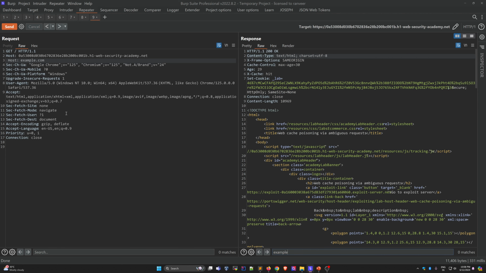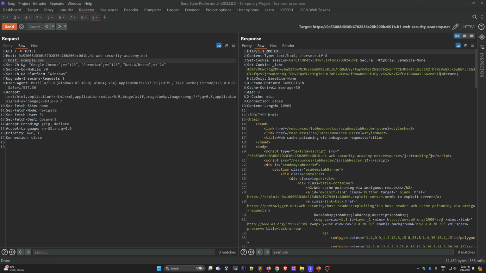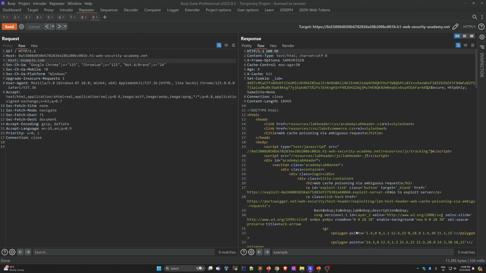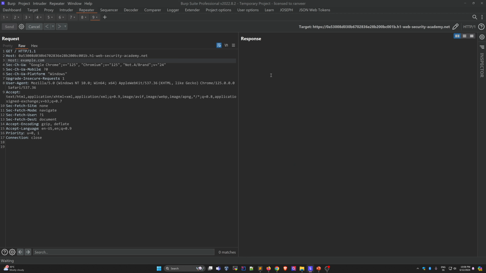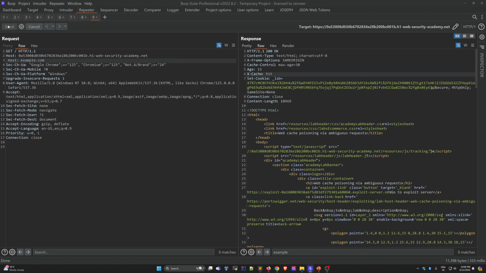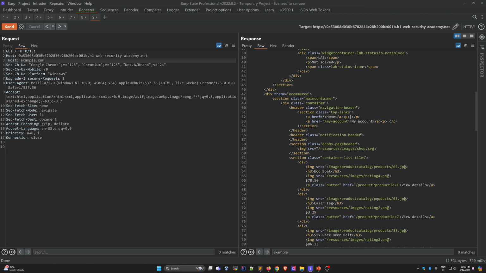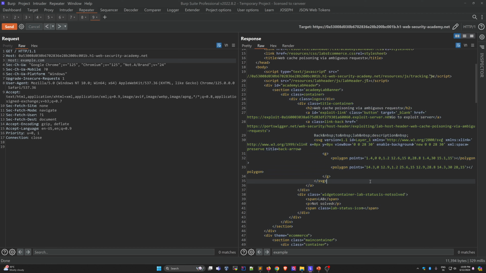If example is there, then there is web cache poisoning through this host header, but currently it's not there. Always, when you are doing web cache poisoning, send the request three or four times, because sometimes it doesn't work on a single request. We are not getting example in this. This is using caching also. Age 4 means it has been cached for 4 seconds, this is 15 seconds, and 19 seconds means it has been cached for 19 seconds. Within 90 seconds, anyone who tries to access it gets the same content. So we will try to poison this.